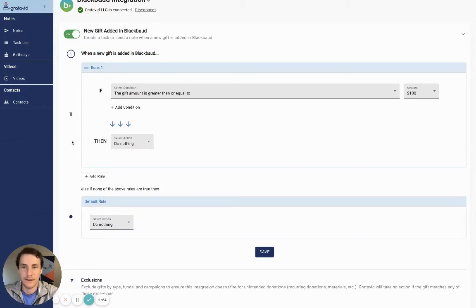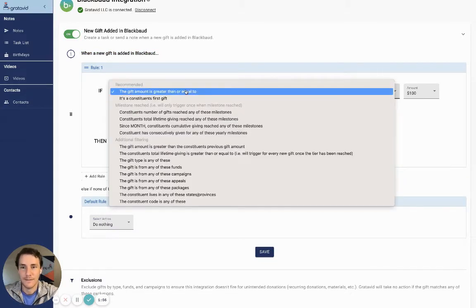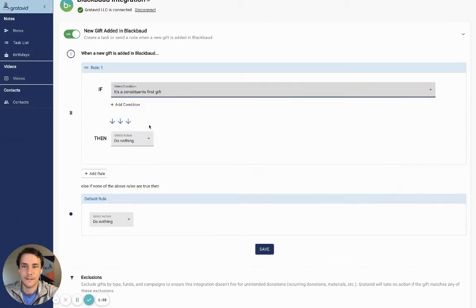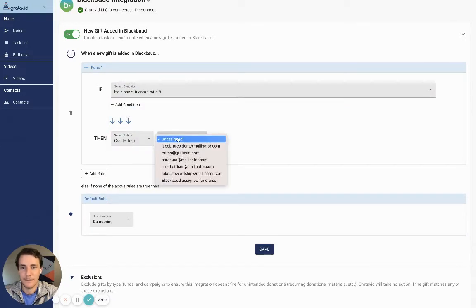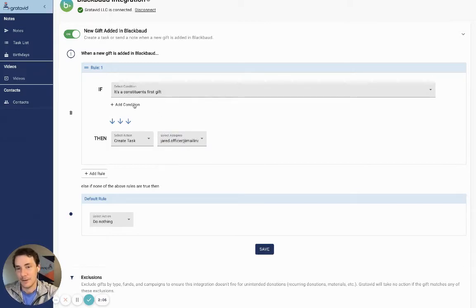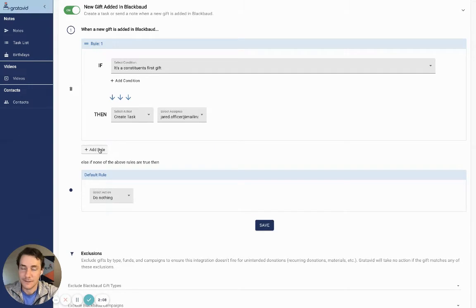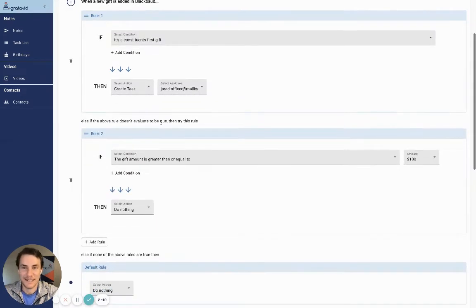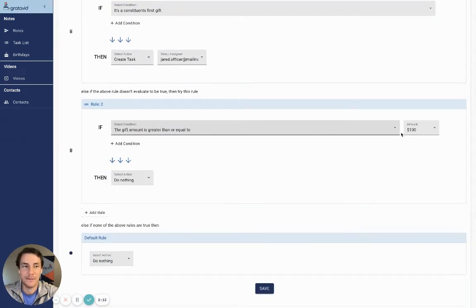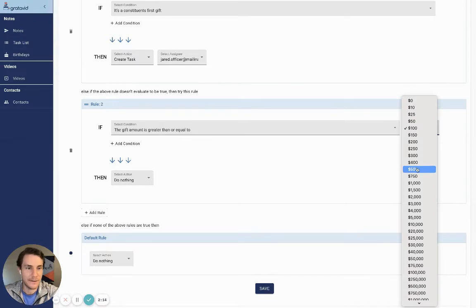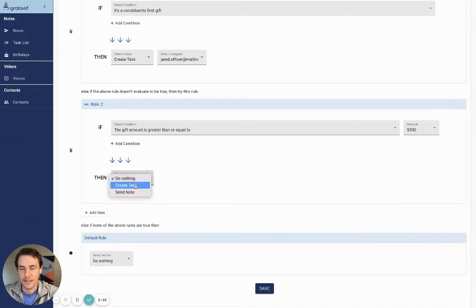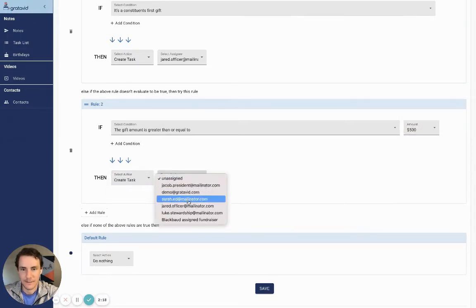To get started, I'm going to say, hey, if this is the constituent's first gift, we want to create a task, and then we want to assign that task to someone on our team, maybe our development officer. And then the second thing you can do for a basic setup is say if that gift amount is greater than or equal to 500, let's create a task and then assign that task to someone on our team.